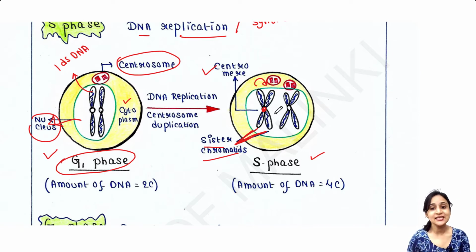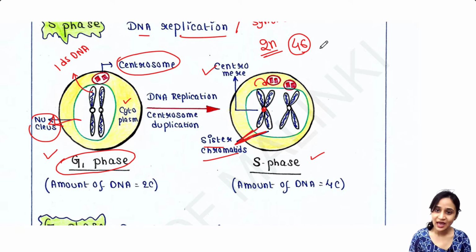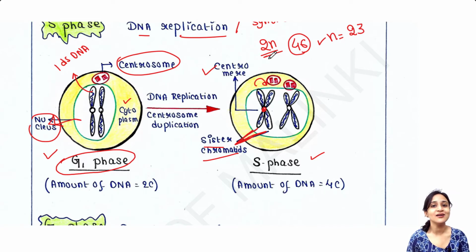Now, 2 things you need to remember here that are very important for your understanding. Suppose I am talking about a human cell where we have 46 chromosomes and we have a diploid set of chromosomes. So we have 2n. 2n number of chromosomes we have, 46 chromosomes we have. That means n is equal to 23. So we have 2 sets of n or 2 sets of similar chromosomes. So we are diploid. We have diploid cells.